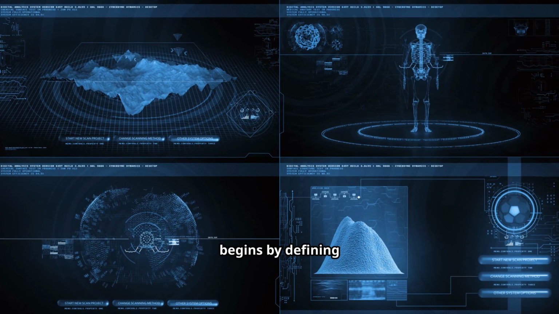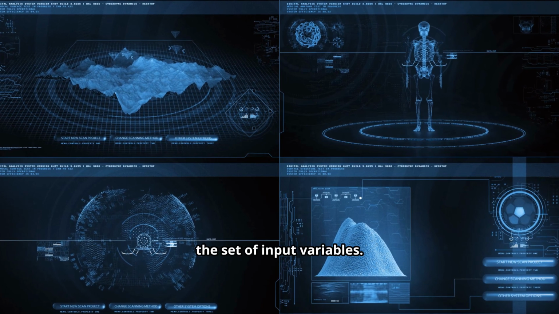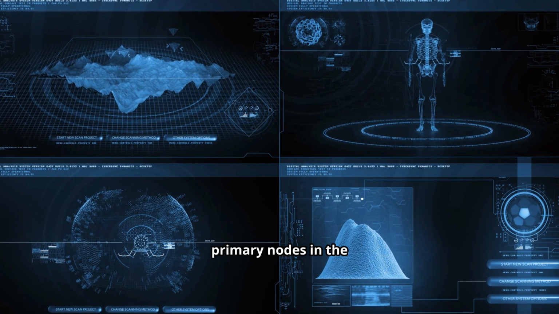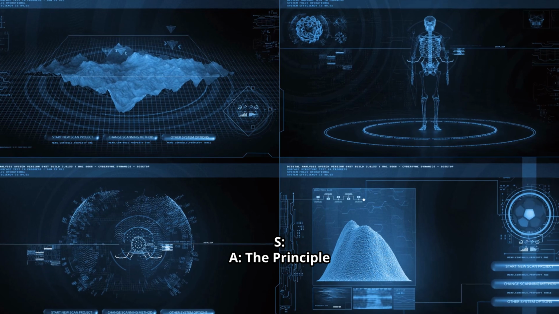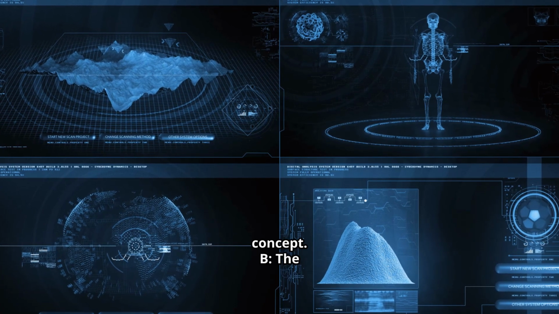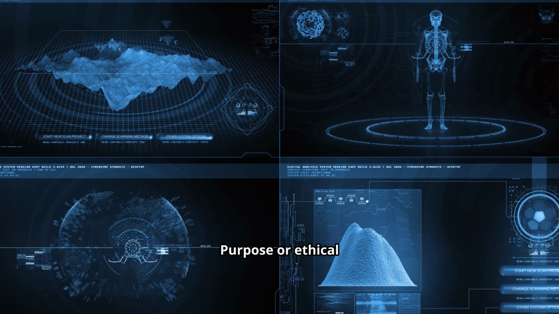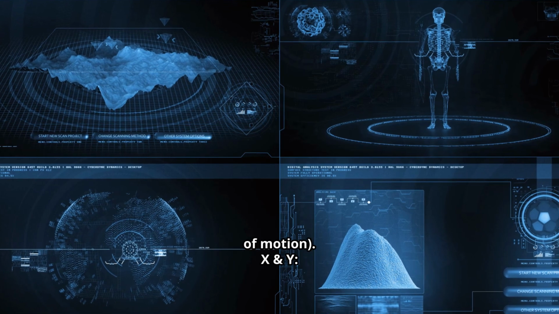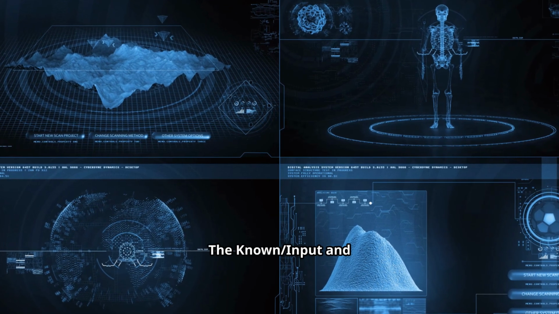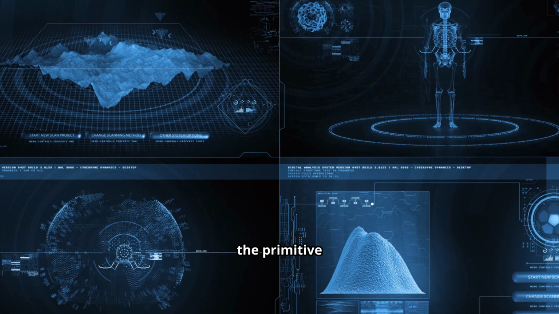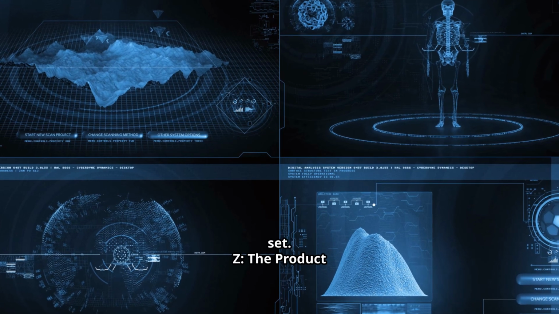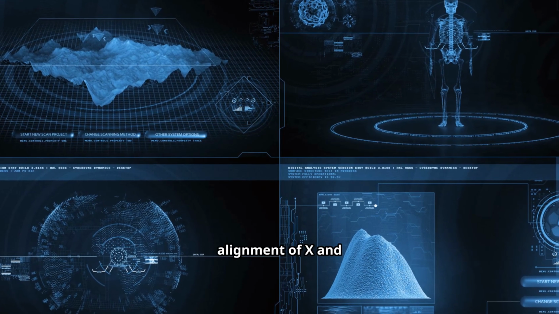Our computation begins by defining the set of input variables. We identify 8 primary nodes in the statement equation S. A, the principle or initiating concept. B, the purpose or ethical outcome, our range of motion. X and Y, the known input and its paired element, together forming the primitive set. Z, the product or synthesized alignment of X and Y.